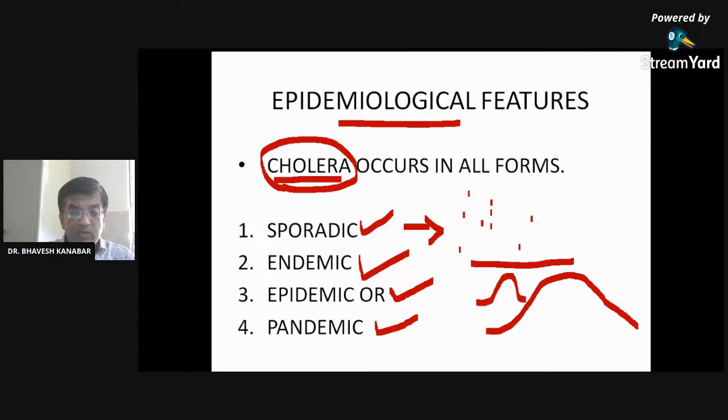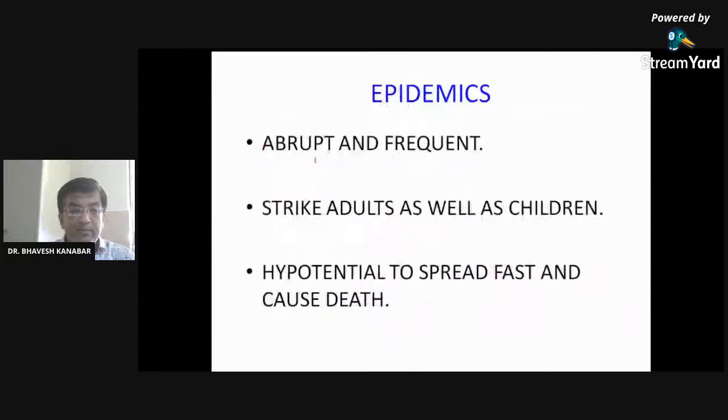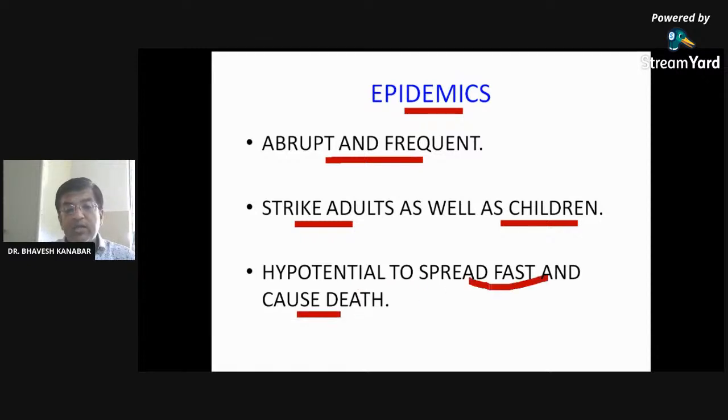So understand these words very well: sporadic, endemic, epidemic, and pandemic. Epidemic is abrupt and frequent, right? Abrupt means all of a sudden, and frequent means so many times. It strikes adults as well as children, both are affected, and there is also potential to spread fast and cause death. It can spread fast and cause death within 24 hours, as we have seen.